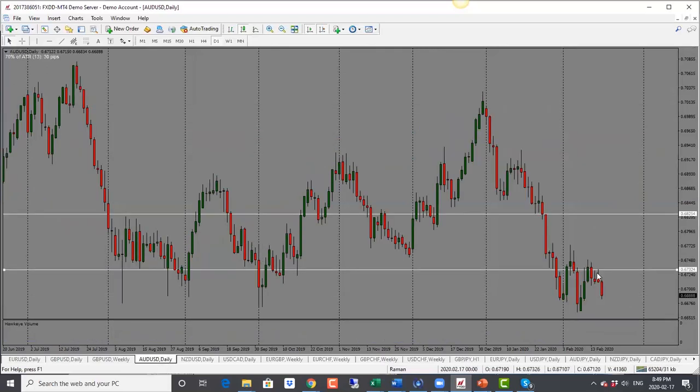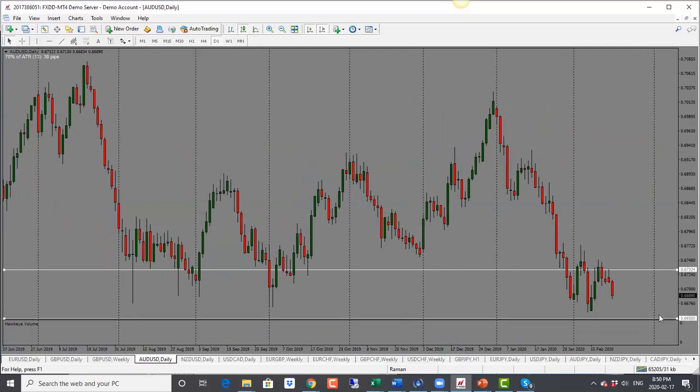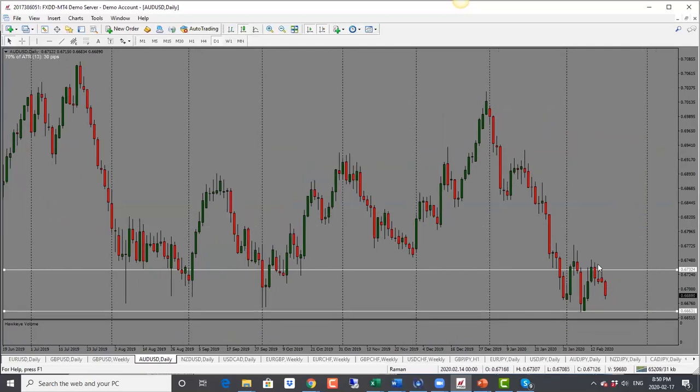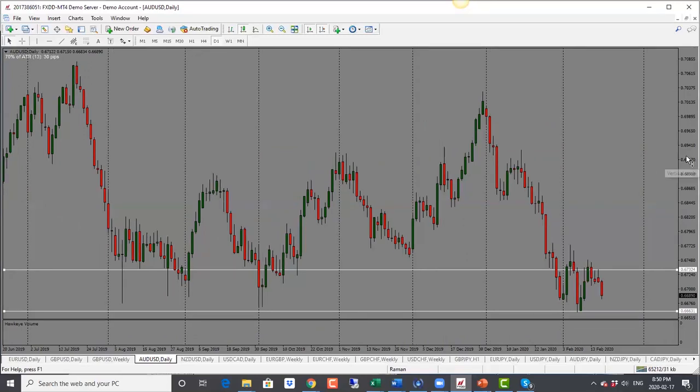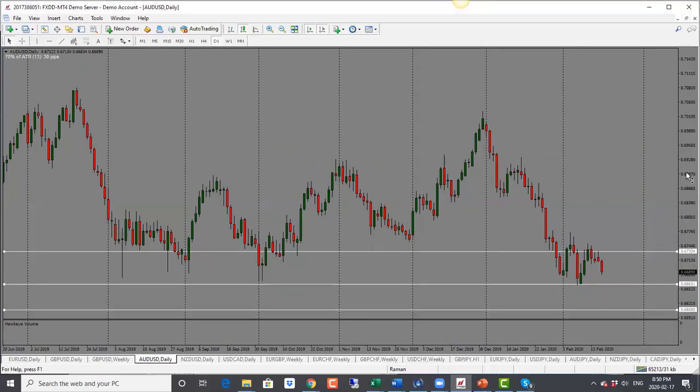Aussie dollar here, we do have a nice pin bar here. Price is already moving lower, so bias is bearish here based on the two back-to-back pin bars here. Target here is 0.6660. That's the first target, and 0.6600 is the second target for Aussie dollar.